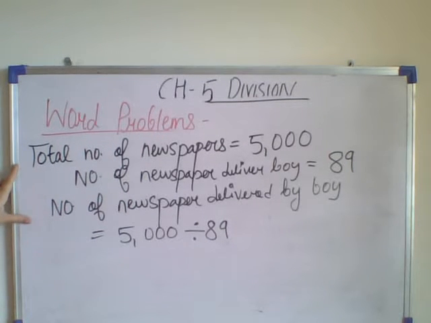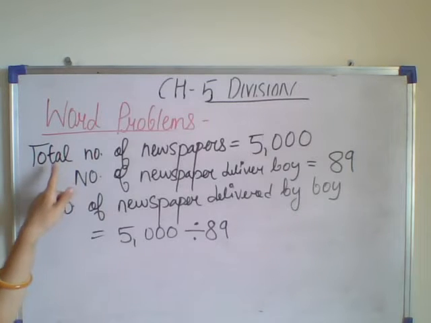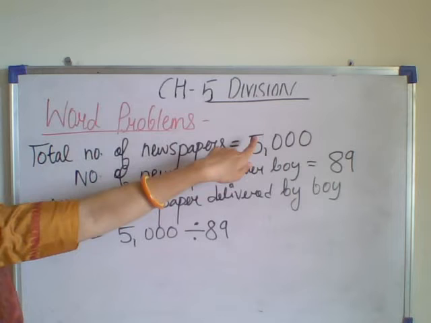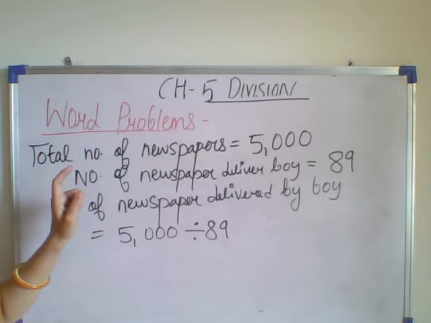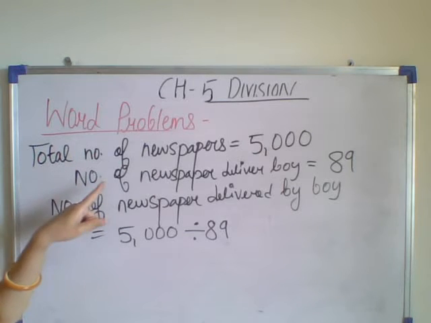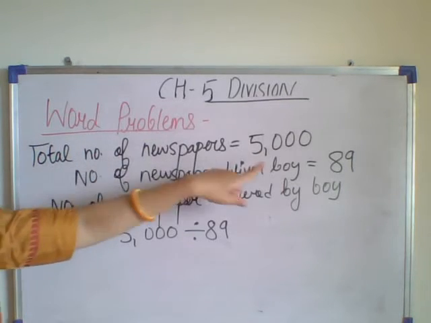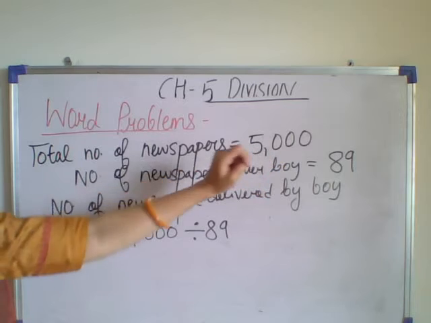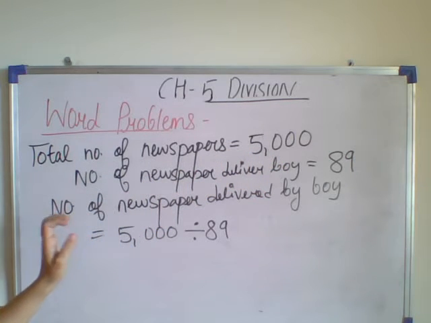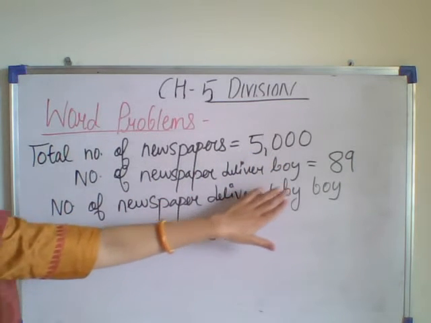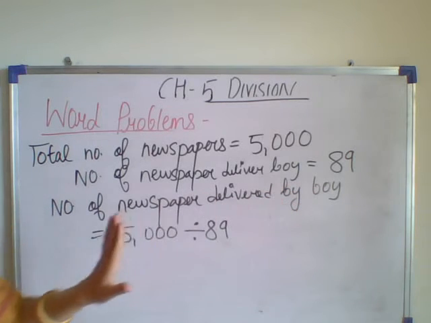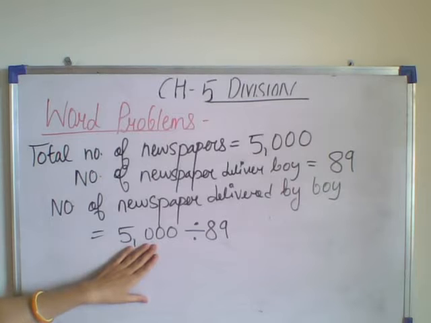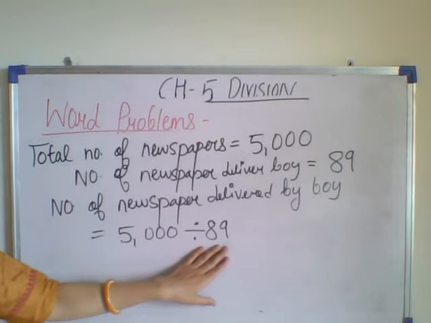So again let us read the question. There are 5,000 newspapers. The total number of newspapers is 5,000. 89 newspaper boys deliver this paper to various areas. So how many boys are there? 89 boys are there. So what do we have to find out? The number of newspapers delivered by each boy and how many papers are left. That we have to find out. So we will be dividing 5,000 with 89.